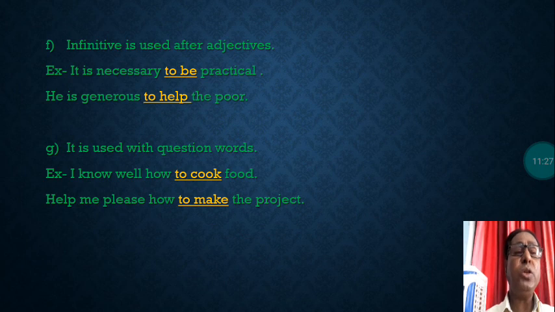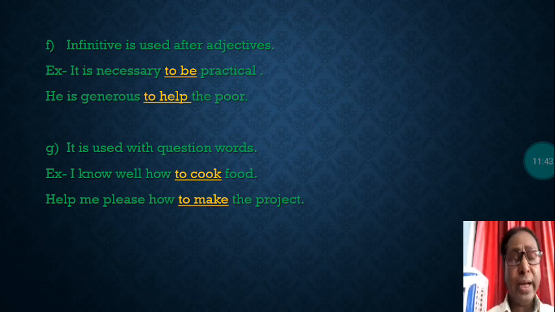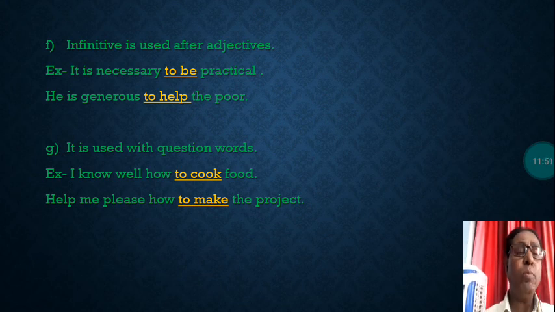It is used with question words. How, when, where, etc. I know well how to cook food. You may speak like this also: I know to cook food. That is also correct. But if you are speaking like this, I know well how to cook food, that is a more modified sentence. So how is the question word, and after that is the infinitive, that is to cook. How to cook.